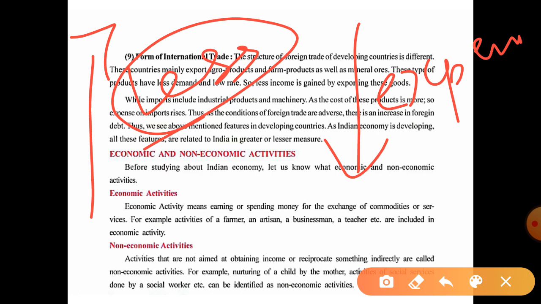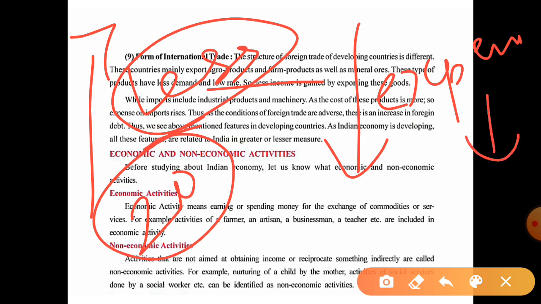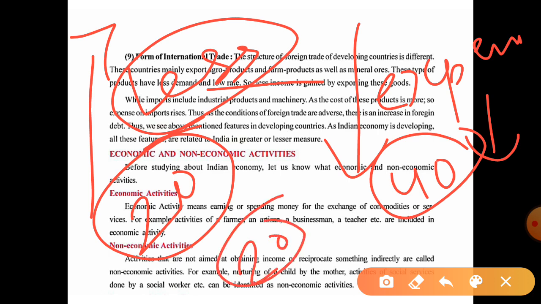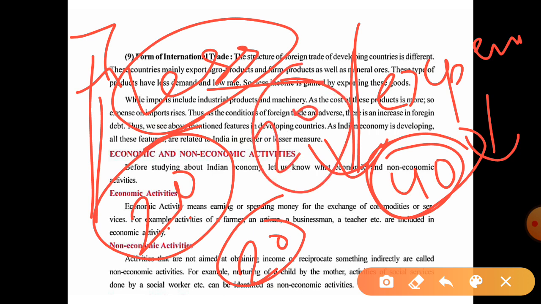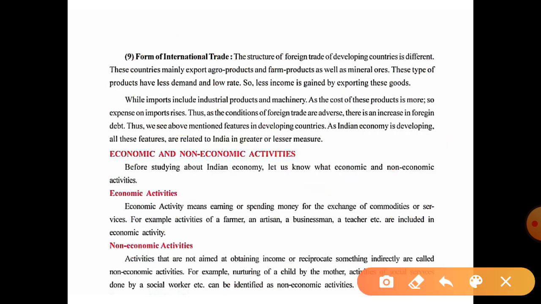For example, if they are exporting 20 rupees of agro-based or farm products and importing 40 rupees of technological instruments, here we can see they have a debt of 20 rupees. Okay, exports are only 20 rupees and imports are 40 rupees. They have to pay 20 rupees more to the other countries. So that is the debt on the developing countries.